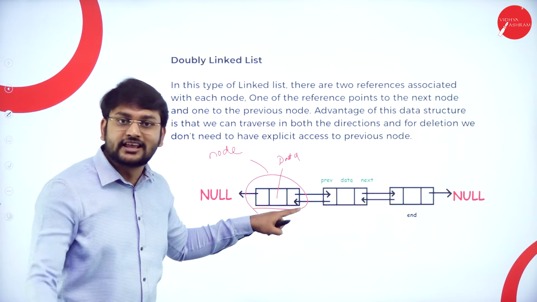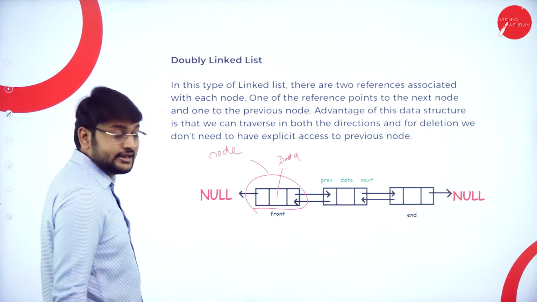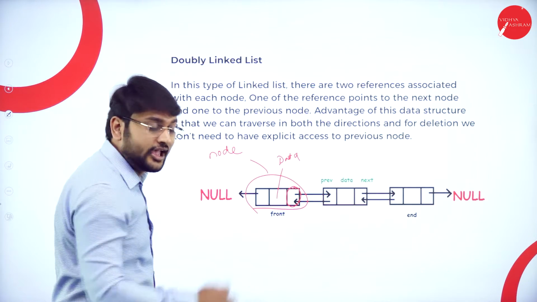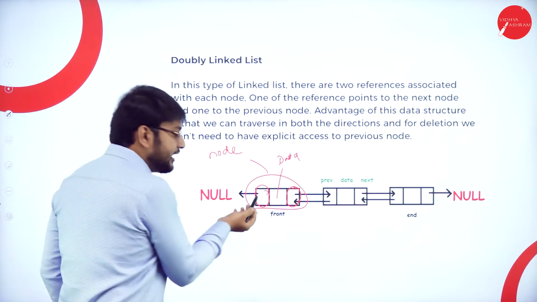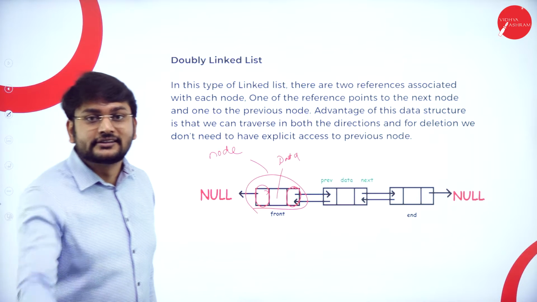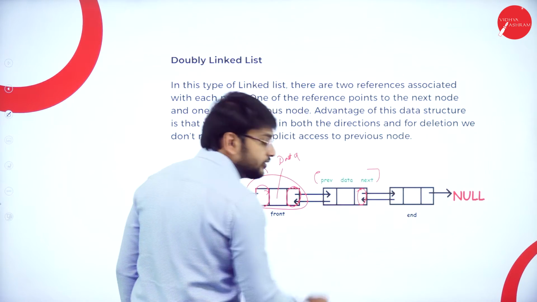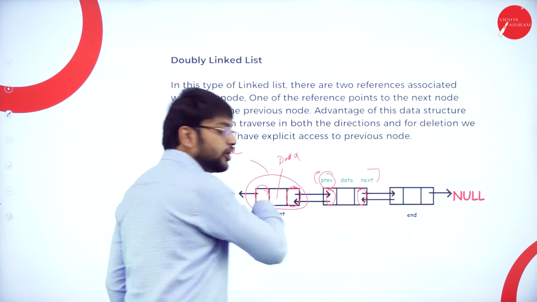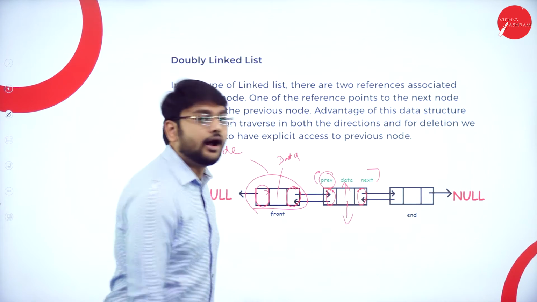Anybody? Yes, of course, your guess is correct. So I will store the address here. What address? The next node. I will store the address of the next node. Here, what will I store? The address of the previous node. That's what you need to remember. Please observe here what I have given. So you will store the address of the next node, the address of the previous node, and here you will be storing the data.